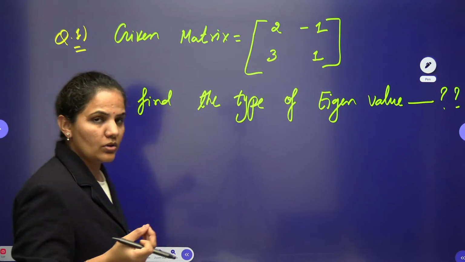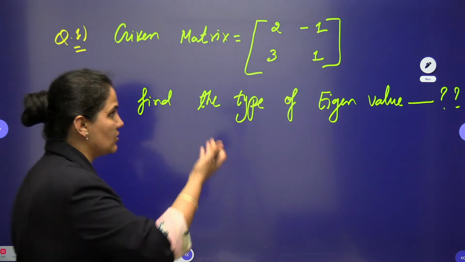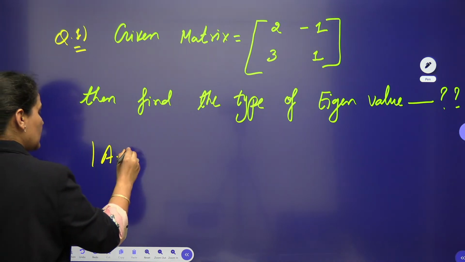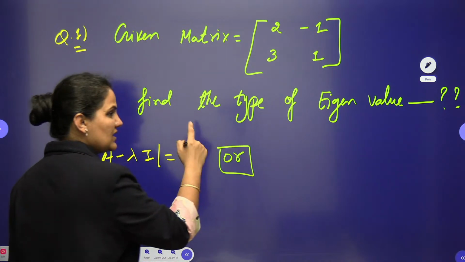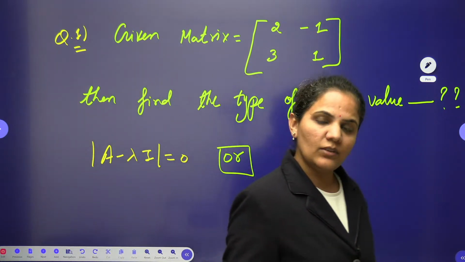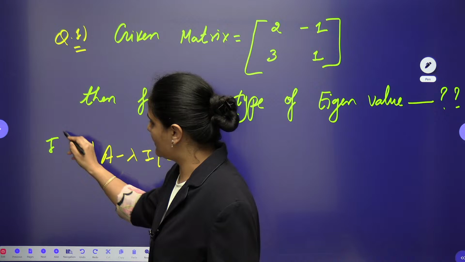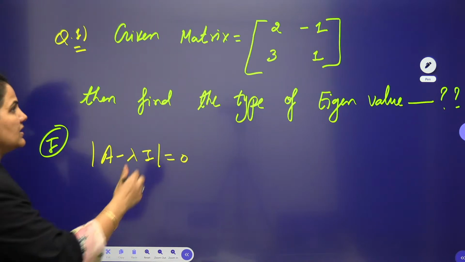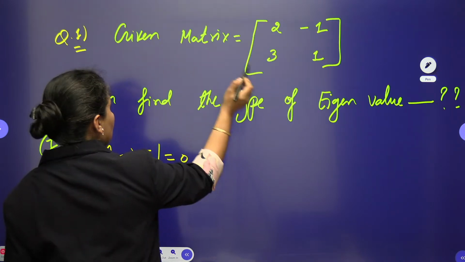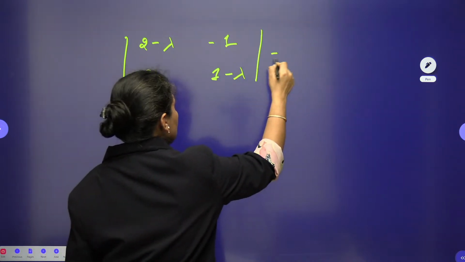So first of all, if you want to solve, you can go with the characteristic equation. Directly you can find out the eigenvalue and solve this question, because this is a 2 cross 2 matrix. Or if you want to use the shortcut of this characteristic equation, then also you can use that one. So first I am solving this question with the characteristic equation, and later I will write down the shortcut also. So we can write down the matrix as 2 minus lambda, minus 1, 3, and 1 minus lambda is equal to 0.